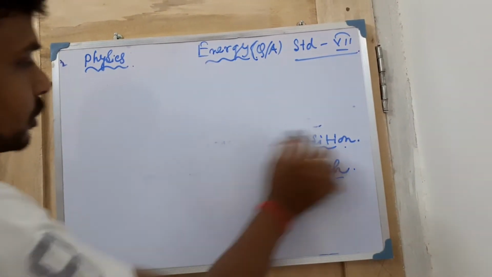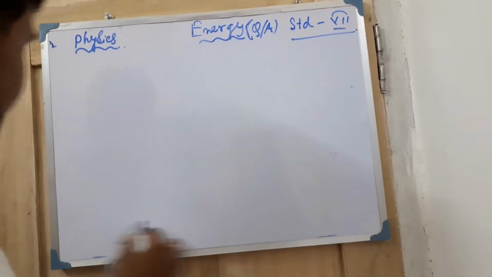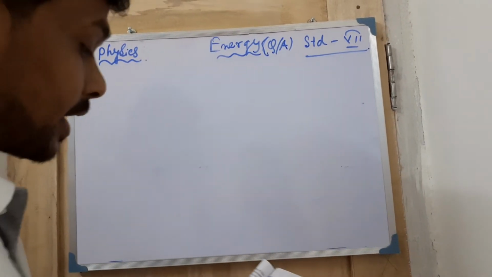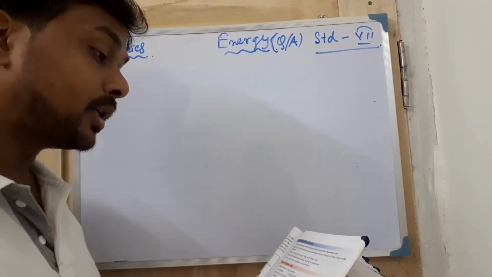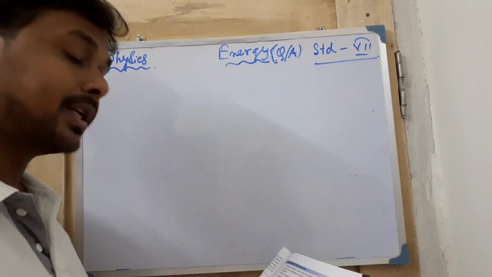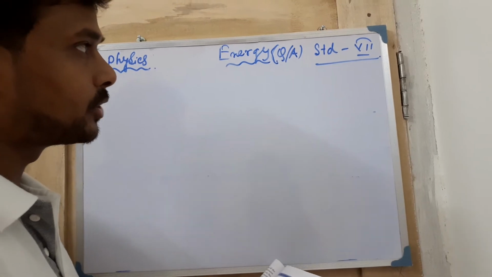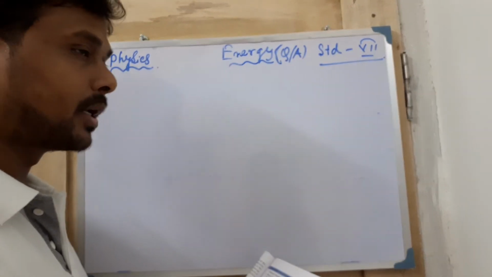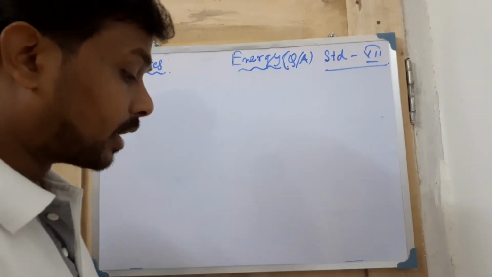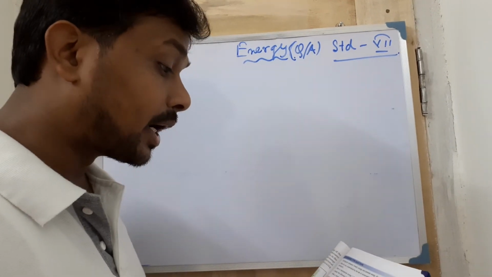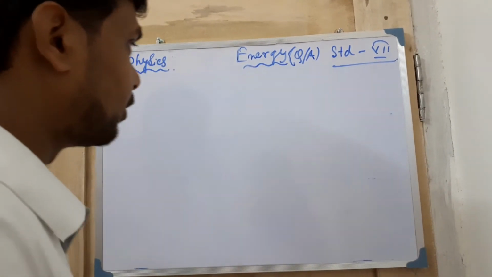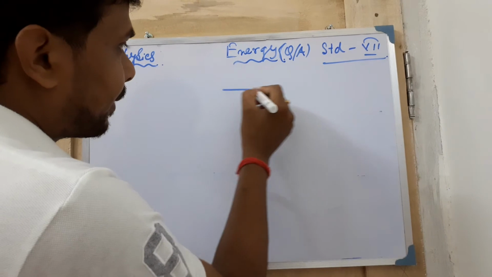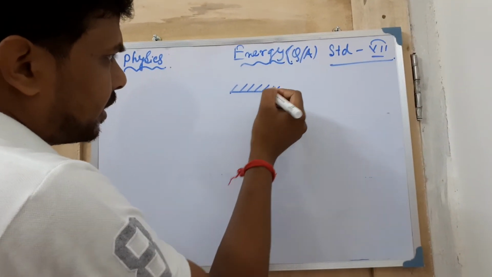Okay, next question, long answer type. Second question: what do you understand by the law of conservation of energy? I told that: energy cannot be created and cannot be destroyed, but it can be changed, it is interconvertible. Next one, discuss how it works in the case of a simple pendulum. I explained that in the previous video.